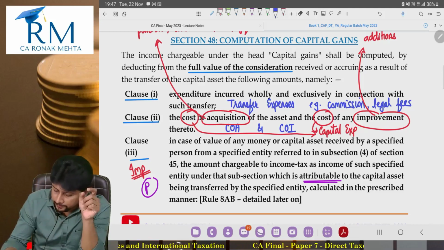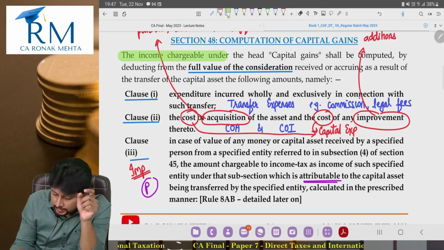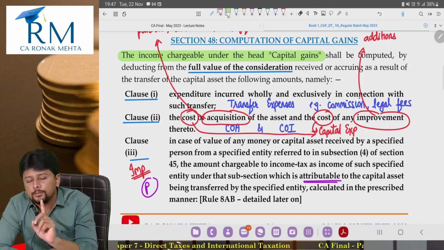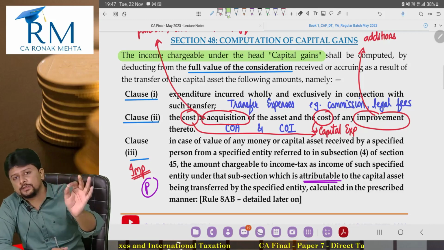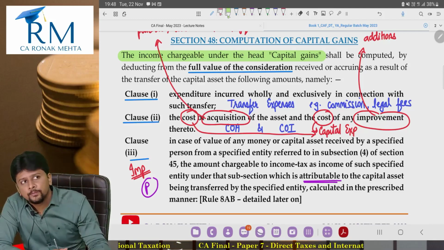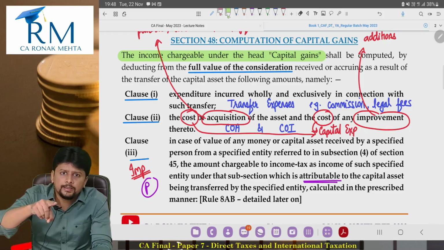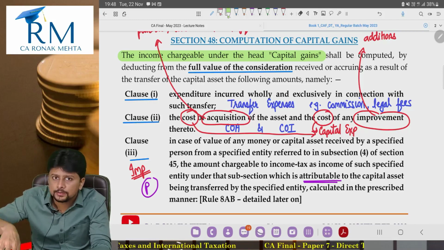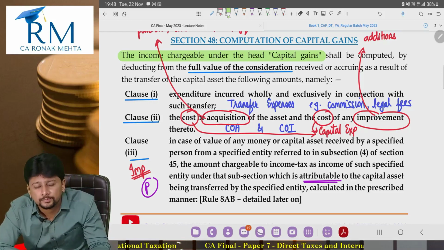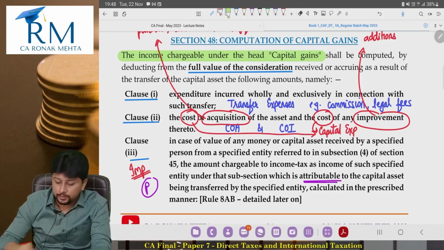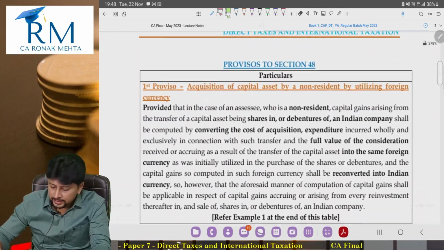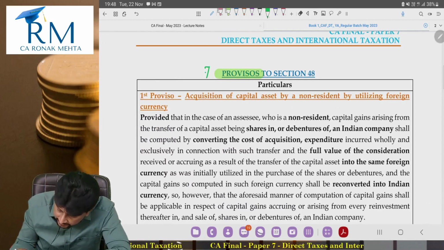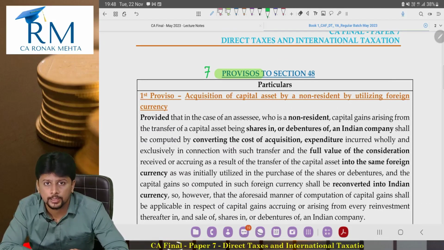Read the very first line. The income chargeable under the head capital gains. The income. Does it say short term or long term? No. It only says amount chargeable under capital gains. But we know that under capital gains, there is short term also and there is long term also. So, this formula is a general formula given. After writing this entire formula, what the Income Tax Act did was, it created provisos. There are 7 provisos created in section 48.